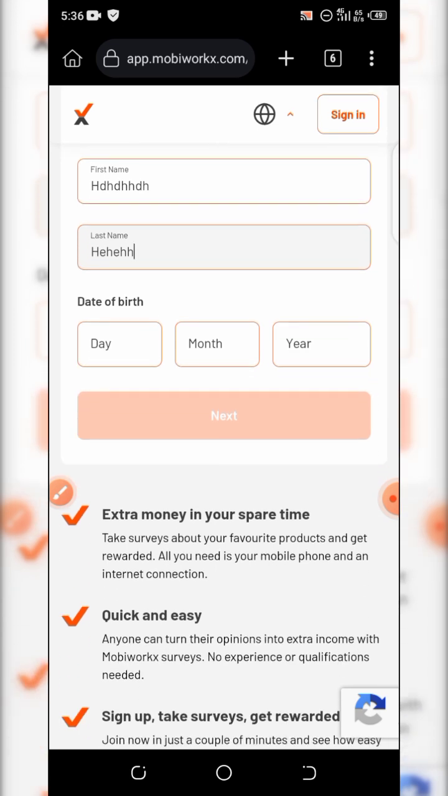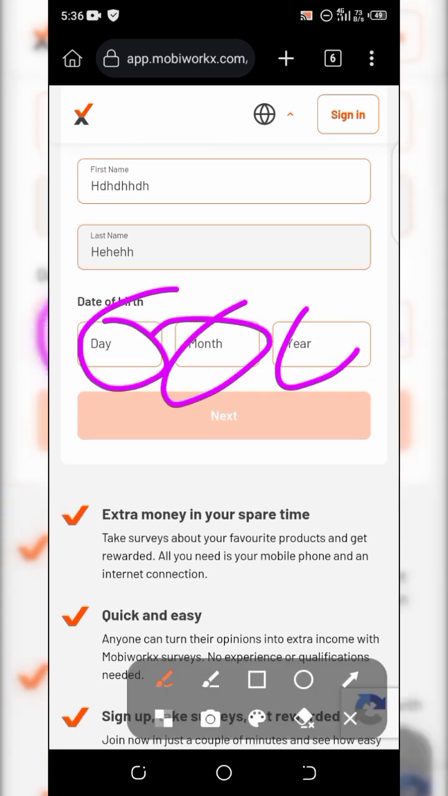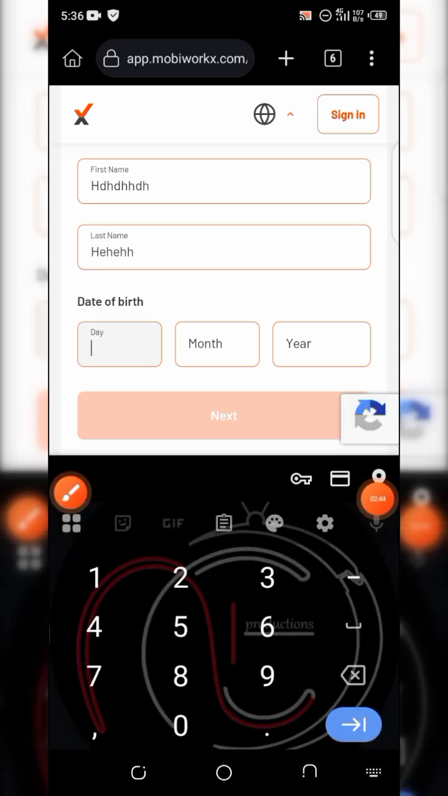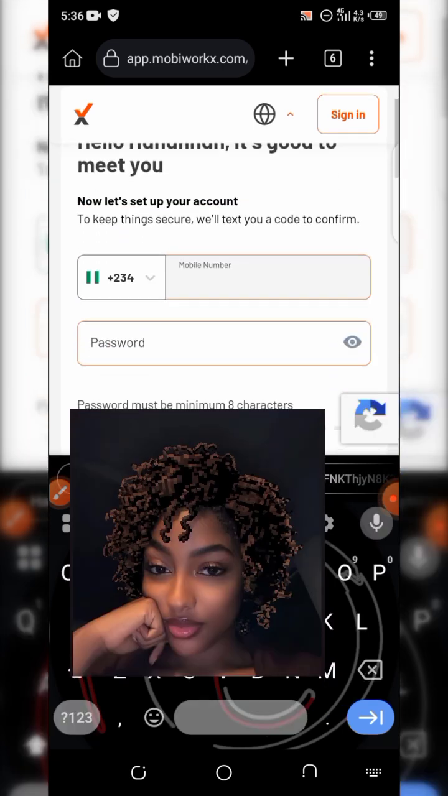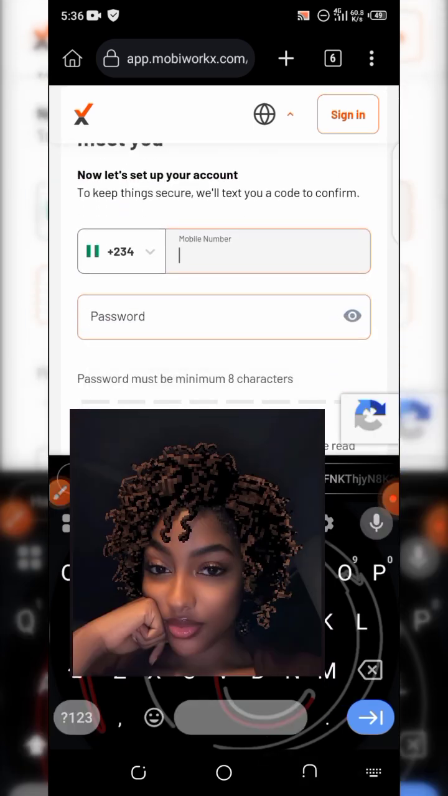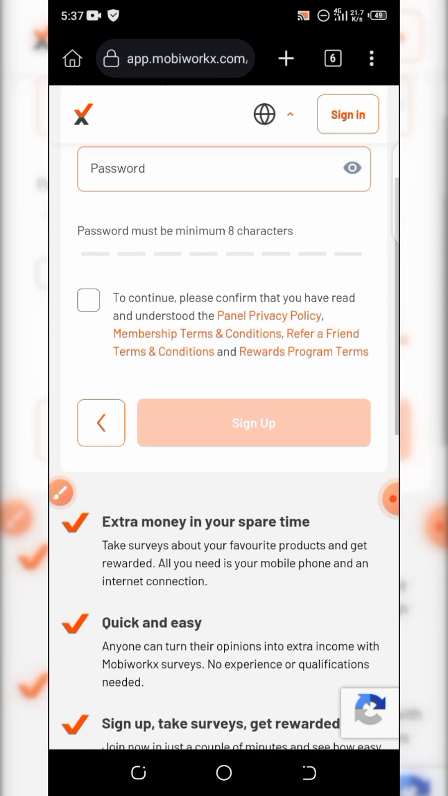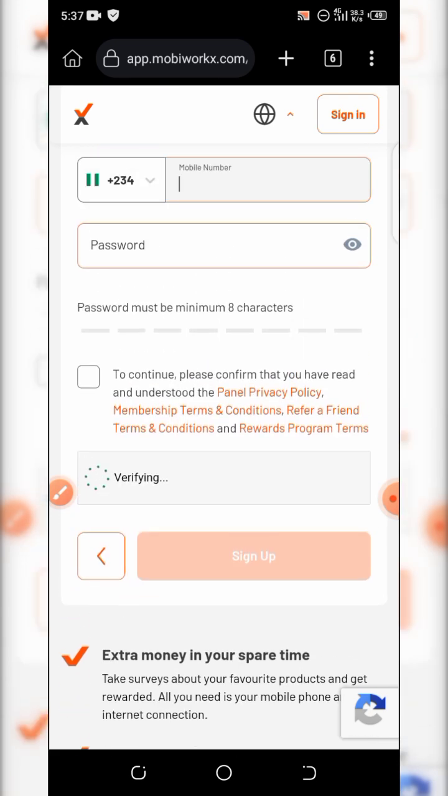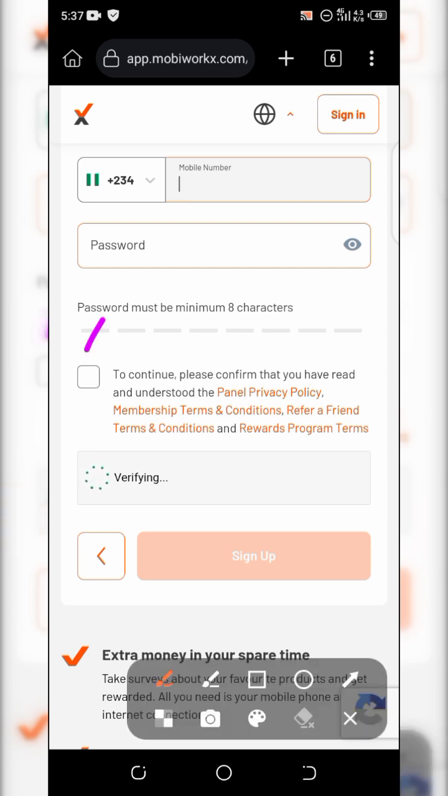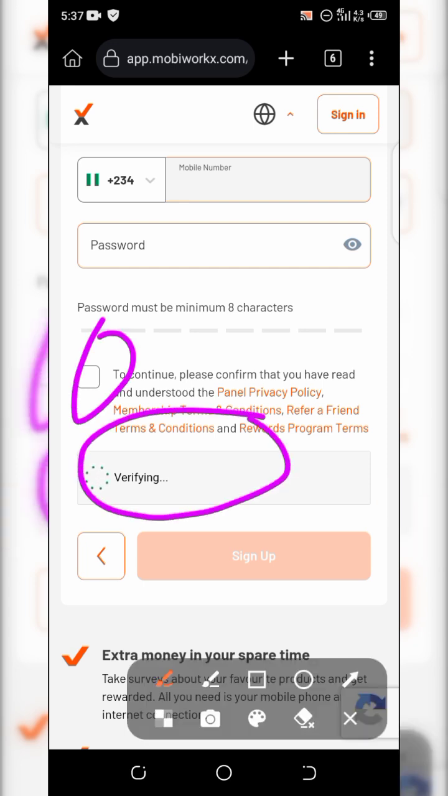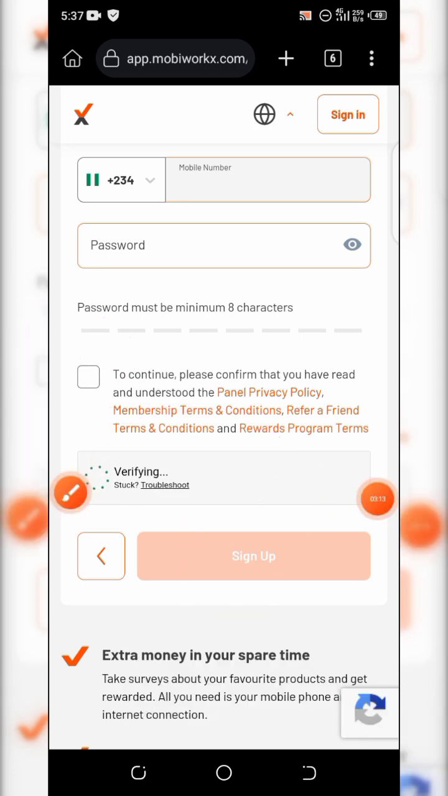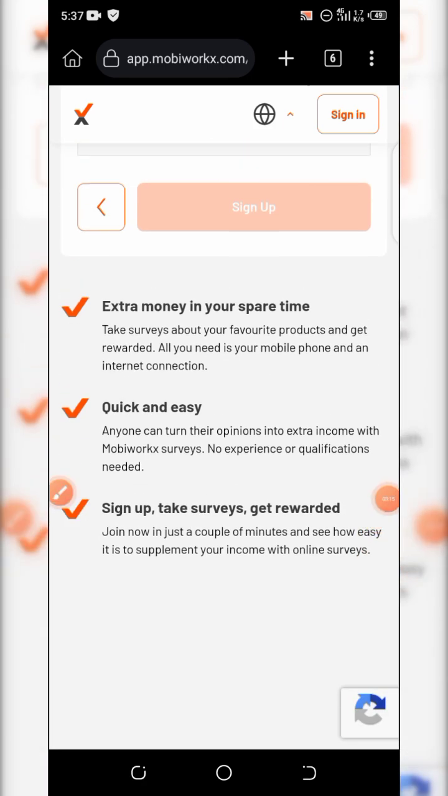So you enter a date of birth here, your date, your month and your year. Then you click on next. Let me just input any number, so 2000. Then you click on next. The next thing is that you're going to put in your mobile number and your password. Make sure that your password is a very strong password with a minimum of 8 characters. Then you tap on this, make sure that you verify this captcha, and you tap on sign up. So it will take you to your home page.